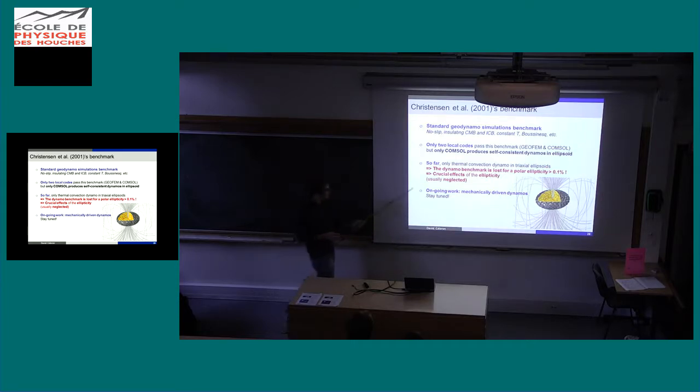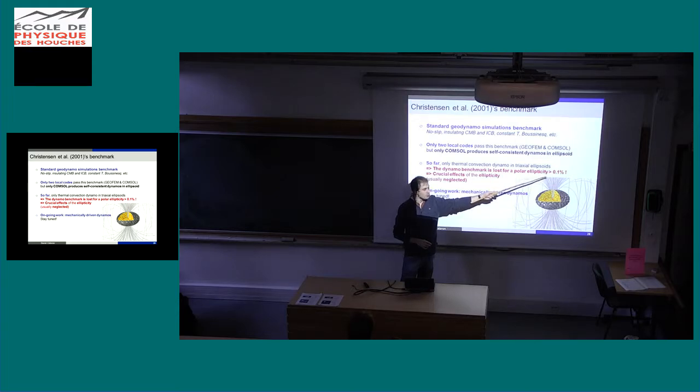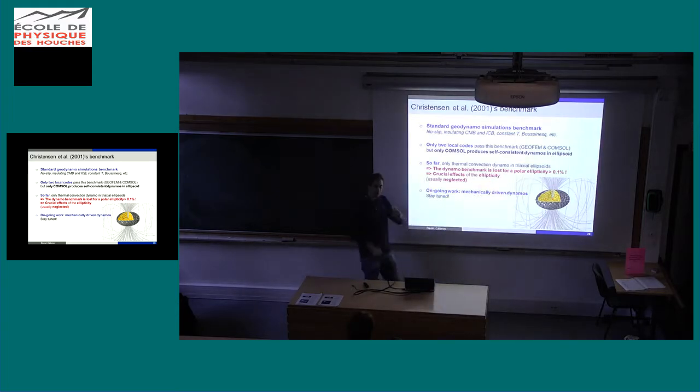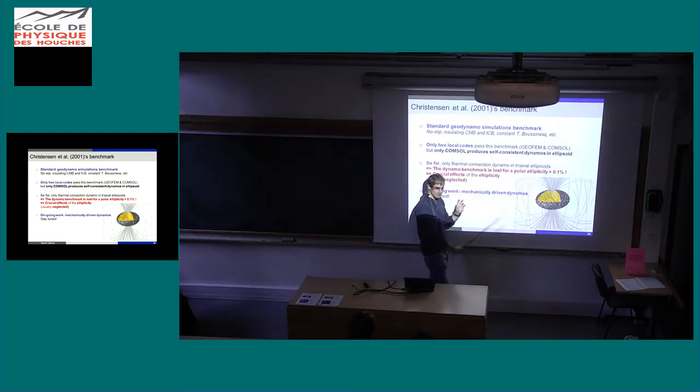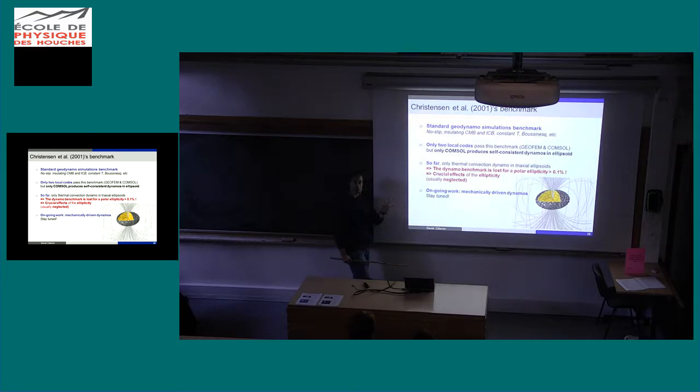What happened is that the dynamo benchmark, which is the usual one passed by any spherical code, is lost as soon as the polar ellipticity is larger than 0.1%. Meaning that if you neglect the polar ellipticity, as done in any spherical code, it works. But as soon as you've got a bit of ellipticity, you lose it. And of course, you miss completely this phenomenon if you work only in spheres. So even a small ellipticity can have strong consequences because we lose dynamo. So ellipticity is a crucial effect for dynamo, and you can't have it if you work with a spherical code.